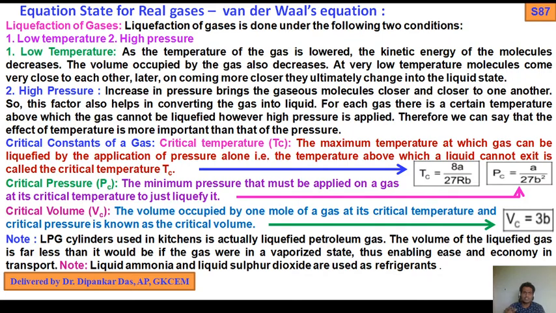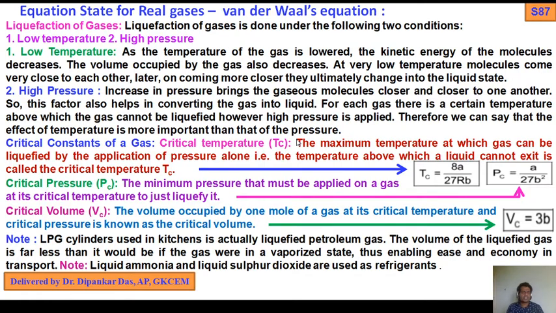Again I tell you, increase in pressure brings the gaseous molecules closer and closer. So this factor also helps in converting gas into liquid. Pressure increases means molecules come closer to each other, so that we can convert gas into liquid. For every gas, there is a certain temperature above which the gas cannot be liquefied. Therefore, we can say that the effect of temperature is more important than the effect of pressure.